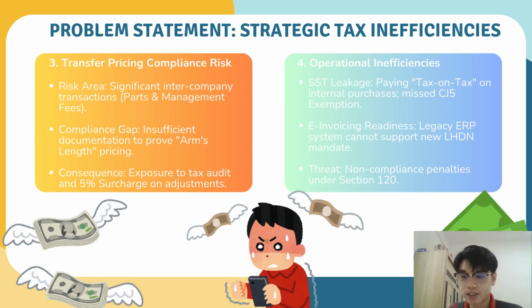Now, our biggest problem actually is the transfer pricing matter. We are lacking proper documentation to prove our intercompany deals are at arm's length. This exposes us to a serious audit risk and a potential 5% surcharge penalty. Operationally, we are currently not efficient in avoiding SST in intercompany transactions also, as the Schedule C exemption is not being effectively applied. Finally, invoicing preparation is behind due to our legacy ERP system limitation to support the LHDN requirements, which results in non-compliance penalties.